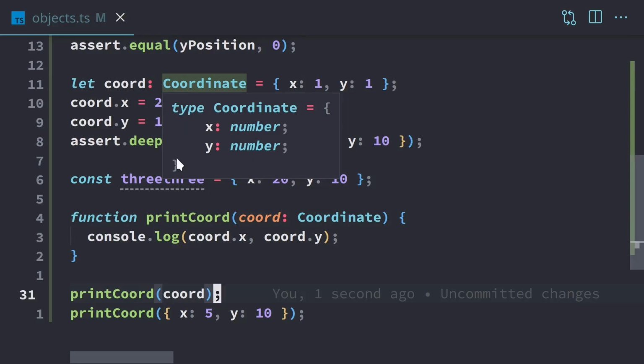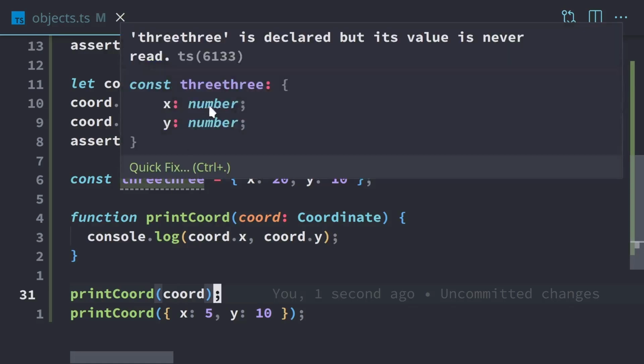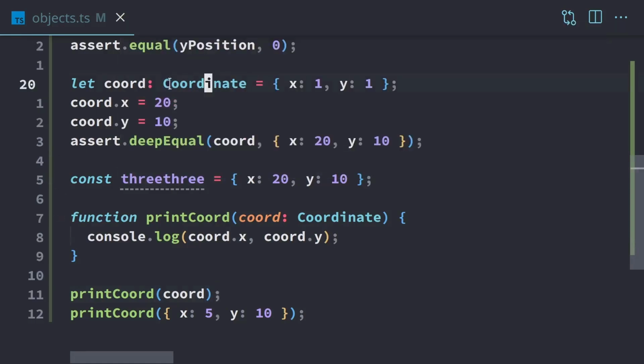So this is the part that TypeScript is concerned with, just the shape of the data. And if you look here, we have x number, y number, and that's exactly the same x number, y number. So TypeScript looks at this one here, and it looks at this one here, and it determines that both these types are of the same type.